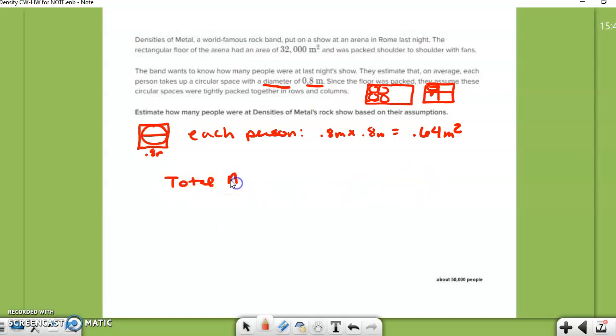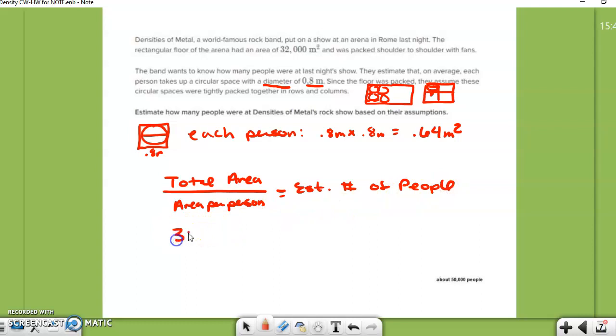Remember, I'm going to take my total area and divide it this time by my area per person, and that's going to equal the estimated number of people that were at the show. So I've got my 32,000 and I've got 0.64. Both of these are in meters squared, so they are going to cancel out. I end up with an estimate of 50,000 people at the show.